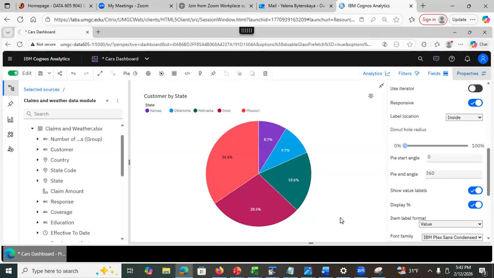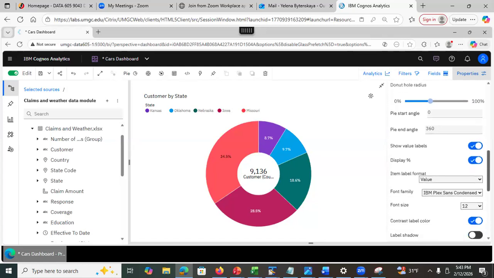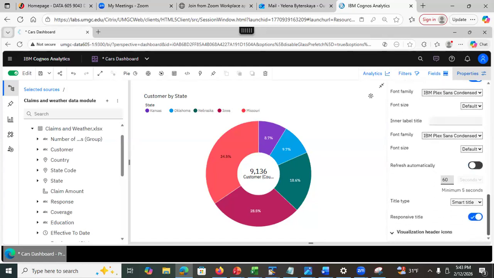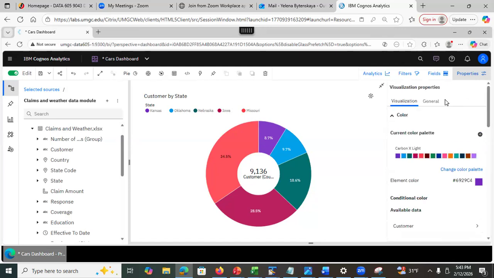Then there are additional properties of the pie chart that you may look at. Like for example, I can make it show as a donut. Oh, but then in the middle, you see the total number of customers. See that? So that's a pie chart. The properties that you have are going to be different for different visualization type, right? And you can also edit the title, right?